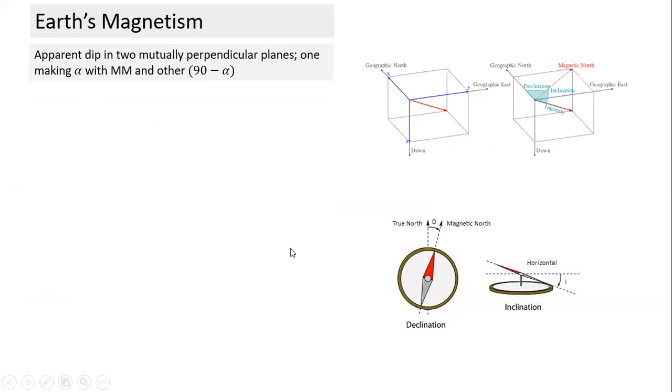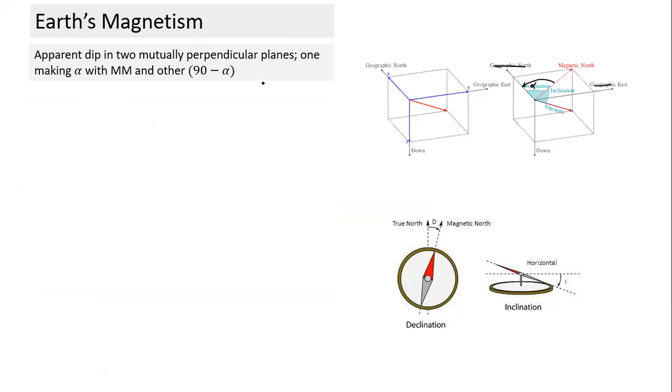Now you can also take a case. This is also given as a common formula in many books. What is the apparent dip in two mutually perpendicular planes, where one is making an angle alpha with the magnetic meridian? Let's say this is the magnetic meridian. One of the planes is making an angle alpha from here, and it may not be true north. The other plane is perpendicular to this.